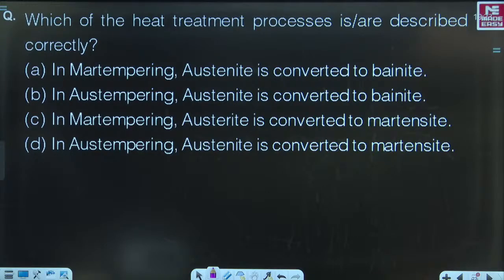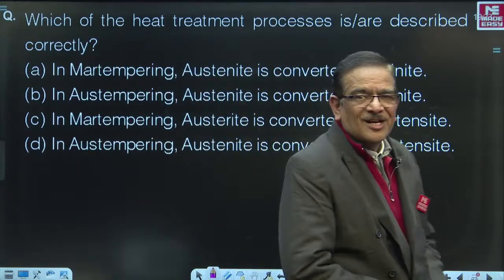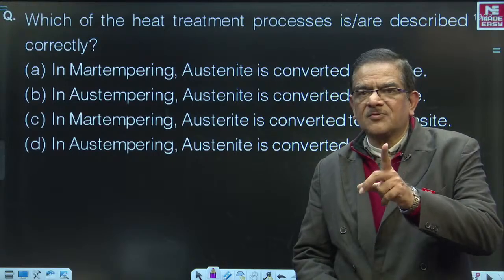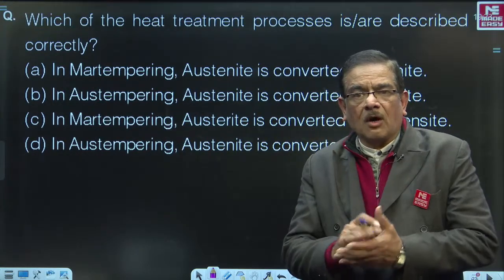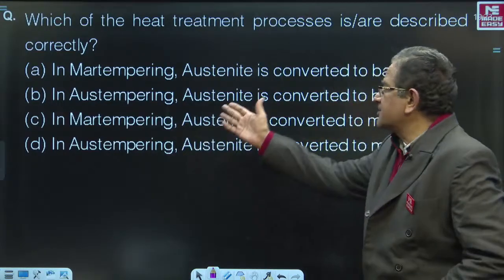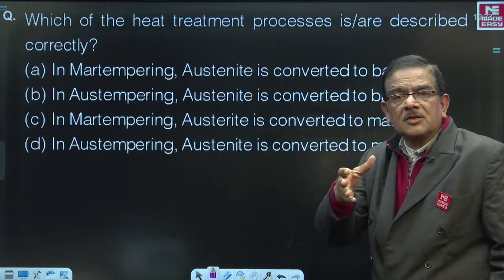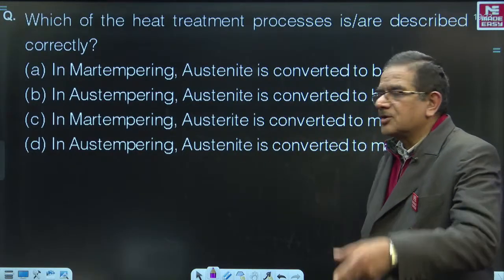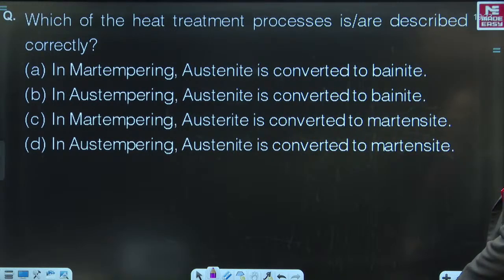Which of the following heat treatment processes is or are described correctly? So you try to identify. A question on martempering and austempering can come with representation on a TTT diagram, or it can also come in terms of this type of description. Let them give any type of question, you should be willing to answer it correctly and within the right time, right? Come on, in martempering, austenite is converted into bainite.